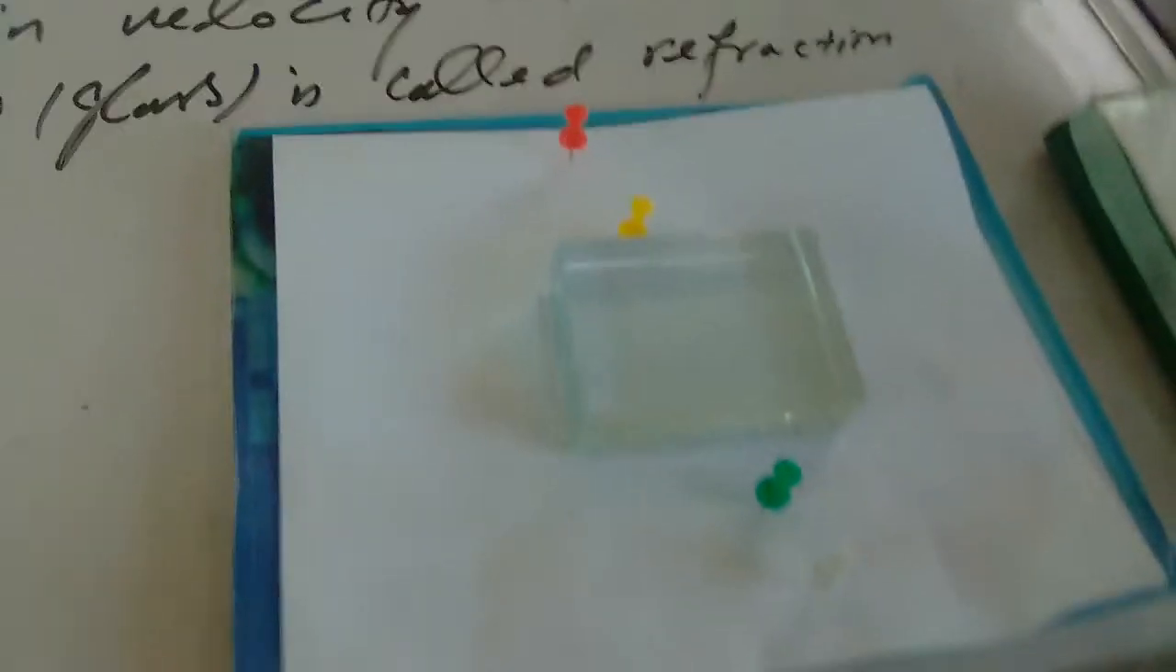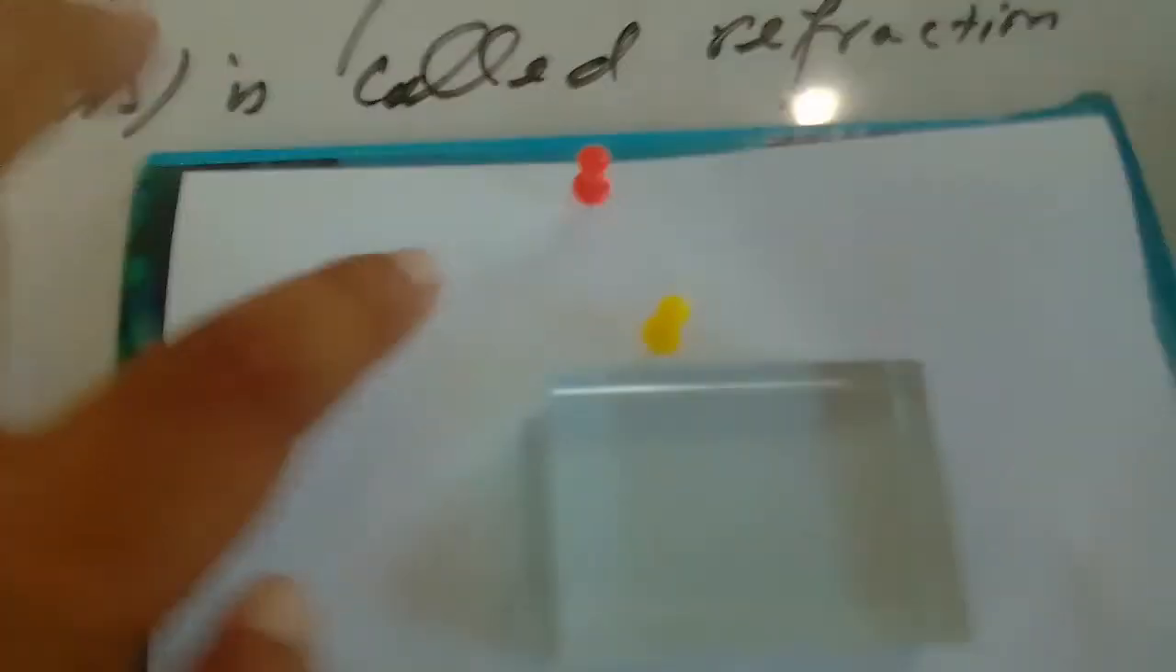If light rays are traveling in one medium such as air, and strike obliquely, not straight, the surface of another medium such as glass, the light changes its direction in the second medium. This change in the velocity and direction of light in the second medium is called refraction of light.